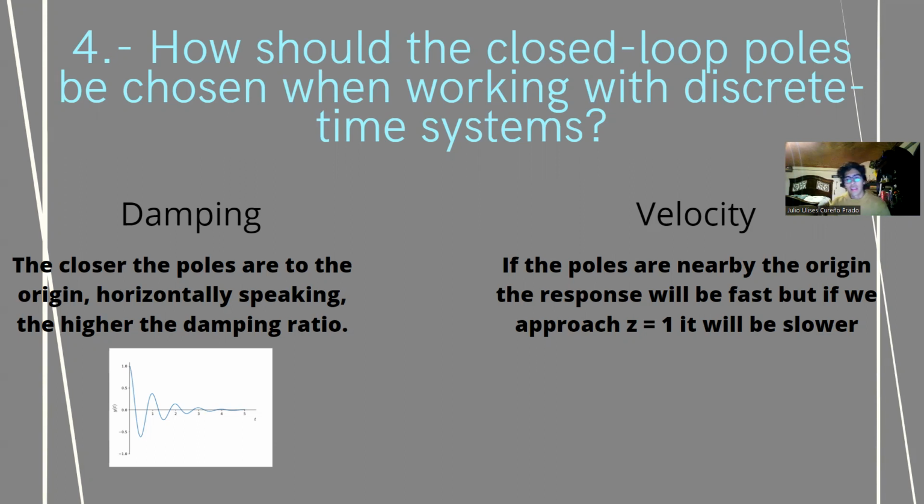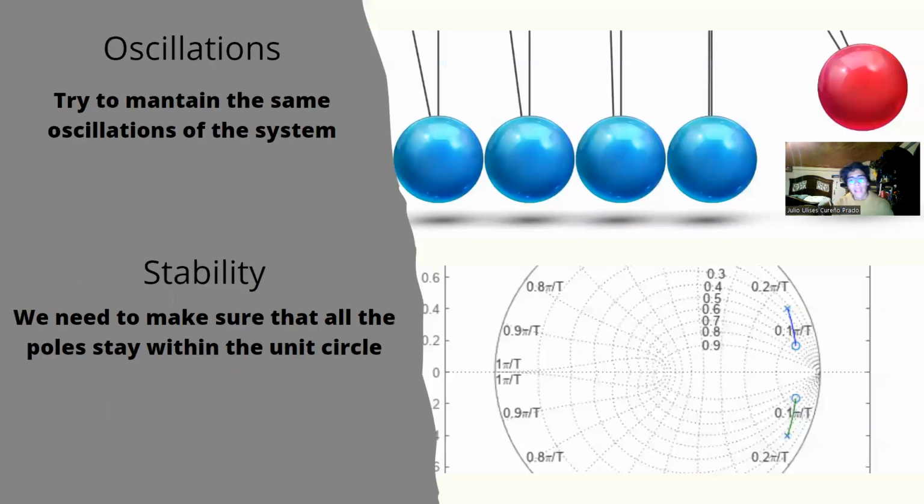For velocity, we know that if the poles are near the origin, the response will be fast, but if we approach z equal to 1, it will be slower. So if the poles are very close to the unit circle, it will be slower. For oscillations, we need to try to maintain the same oscillations of the system and not have different frequencies. And for stability, we need to make sure that all the poles stay within the unit circle, because if the poles are outside the unit circle, the system will be unstable. If they are right on the unit circle, it will be critically damped.